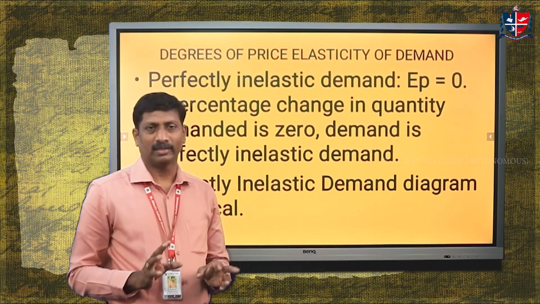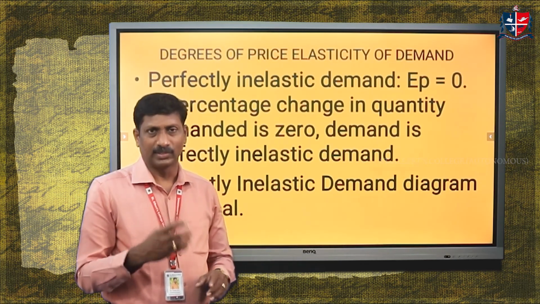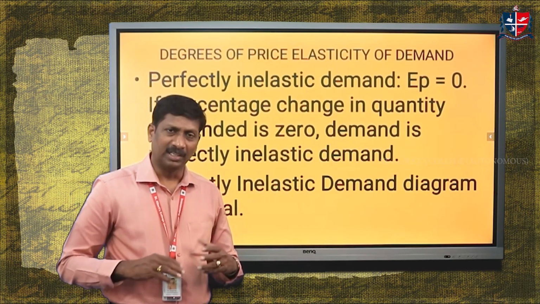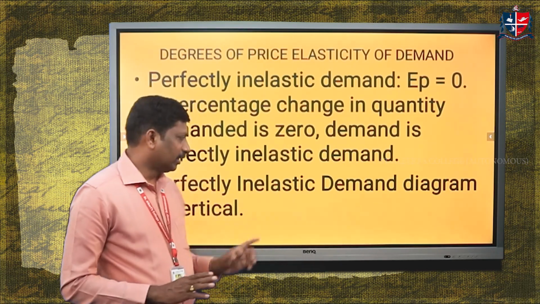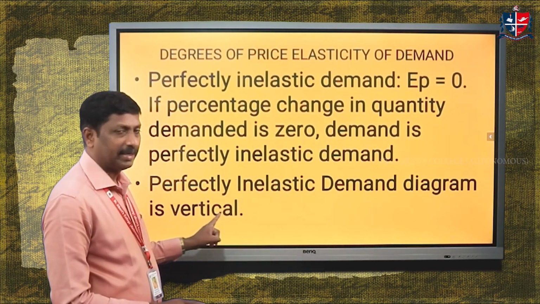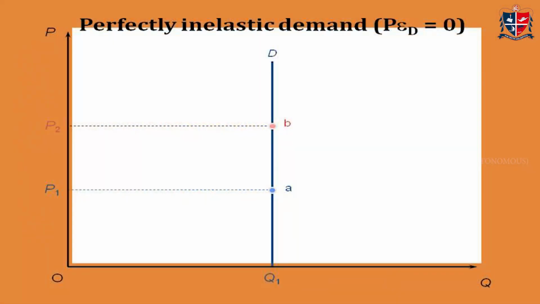So in the case of salt, in the case of life-saving medicines, we have to say that whatever the change in the price of the commodity, quantity demanded will not respond at all. In the case of a perfectly inelastic demand, the diagram is a vertical line. In the x-axis, we mark quantity demanded, and in the y-axis, we mark the price of the commodity.